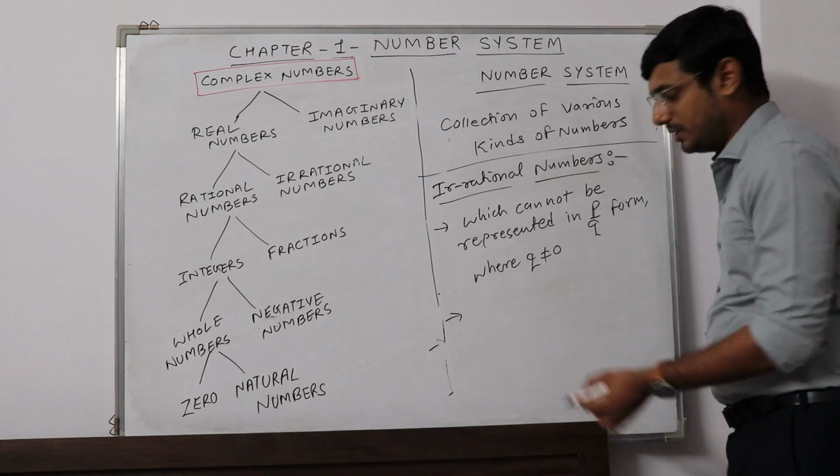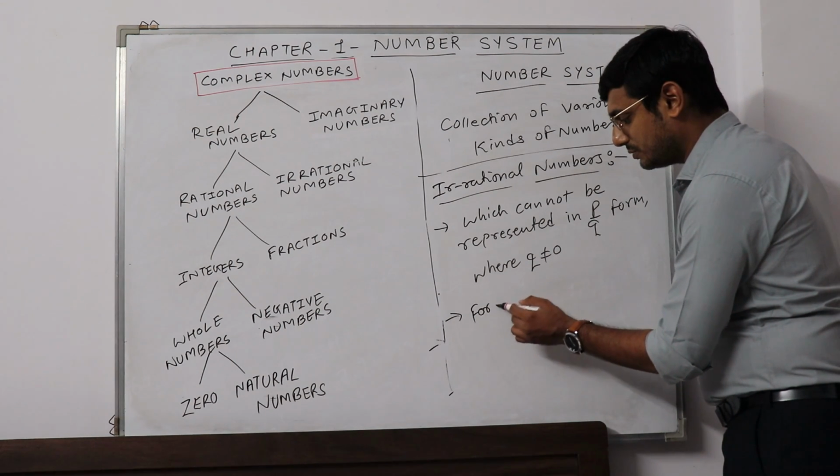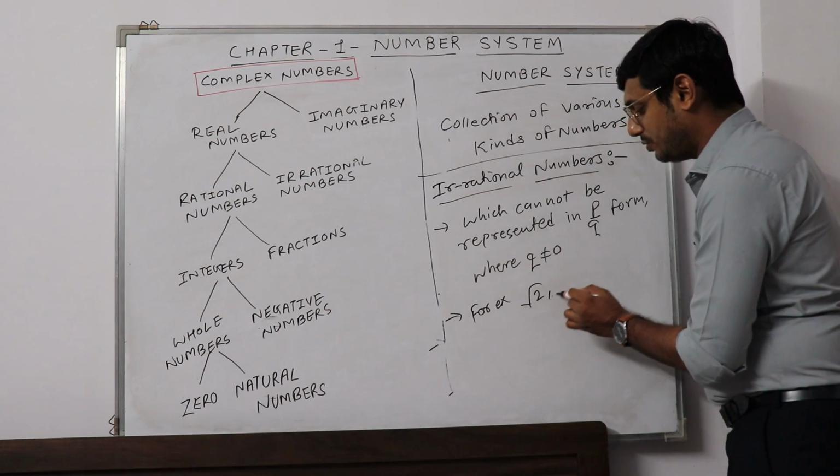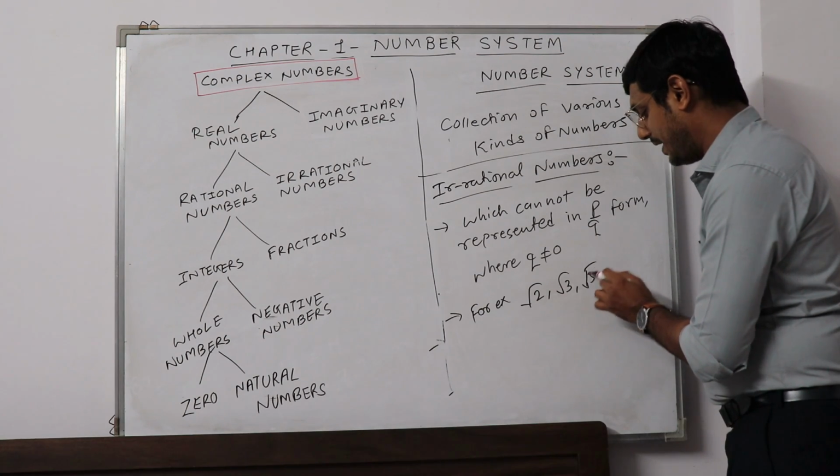Which kind of numbers? For example, root 2, root 3, root 5.